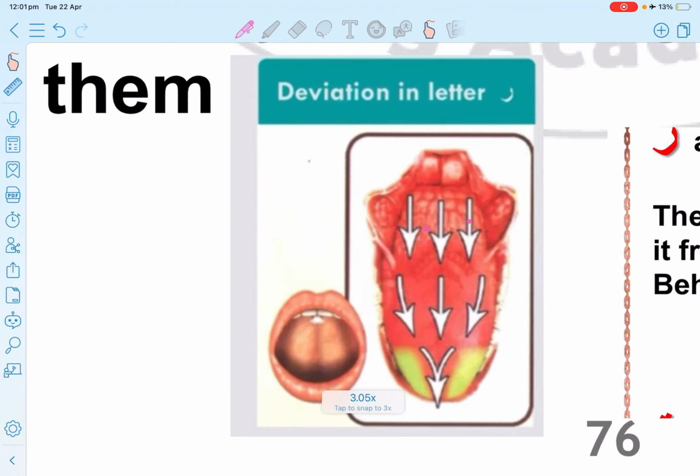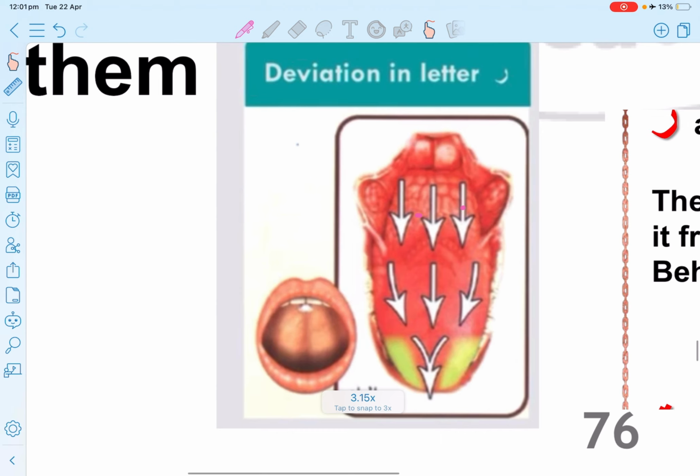Because the tip of the tongue will be touching or will hit the upper gum, that itself is a blocking, and because of this blocking, the sound will be drifted from the two sides of the tongue toward this open area.